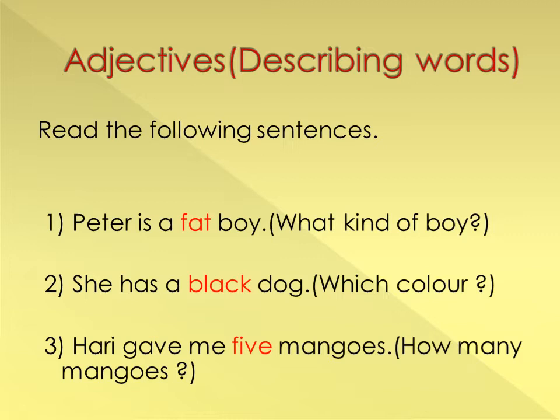Peter is a fat boy. She has a black dog. The color of the dog. The kind of boy: tall, short, fat. And Hari gave me 5 mangoes.